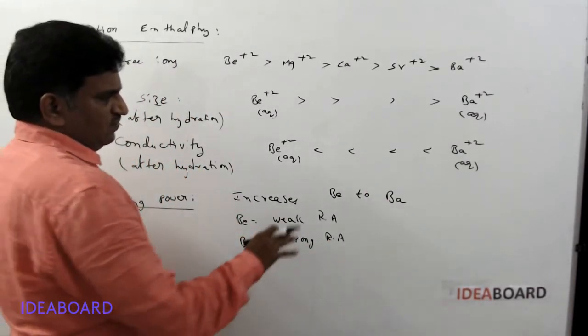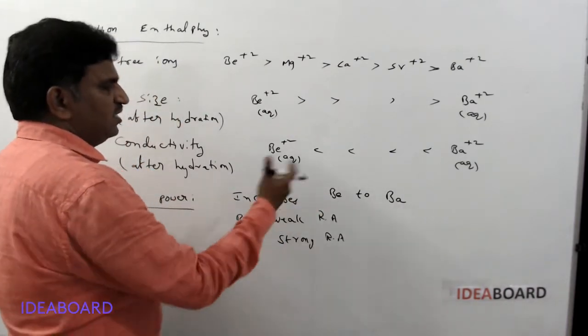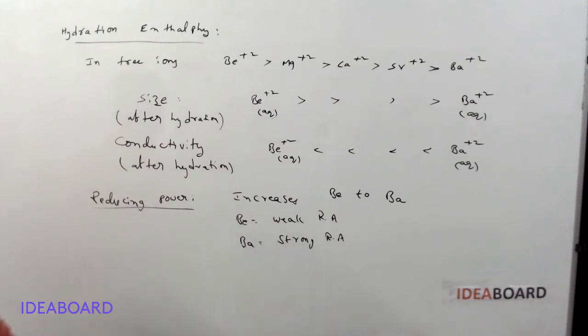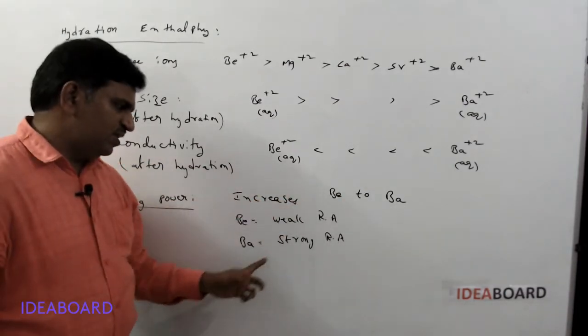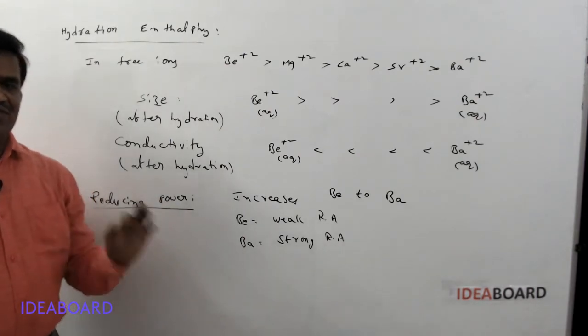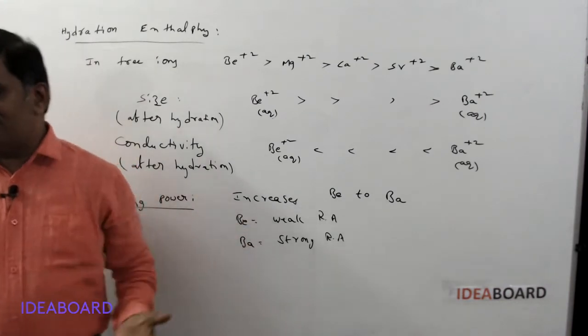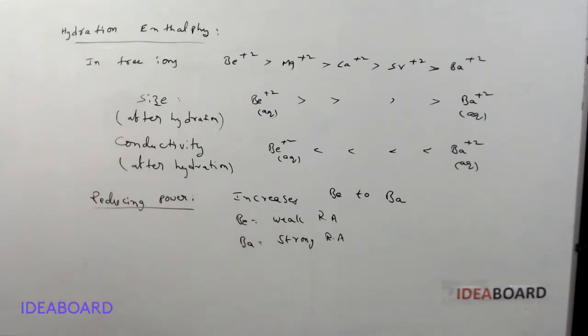And so in the free state, with no water molecules, beryllium acts as a weak reducing agent, and barium acts as a strong reducing agent. Their reducing power, when compared with first A group elements, is less.